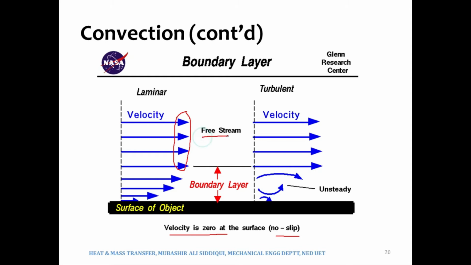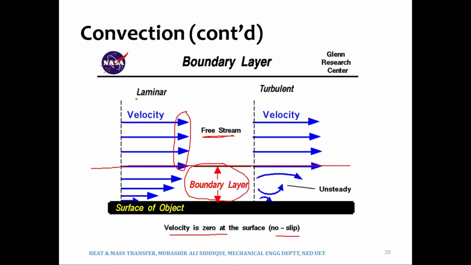So it means that we have got the free stream velocity, meaning the velocity is not changing in y direction beyond this point, and this region is therefore called the boundary layer. In fact, the velocity boundary layer, because we are considering the velocity over here, and same is the case for temperatures.